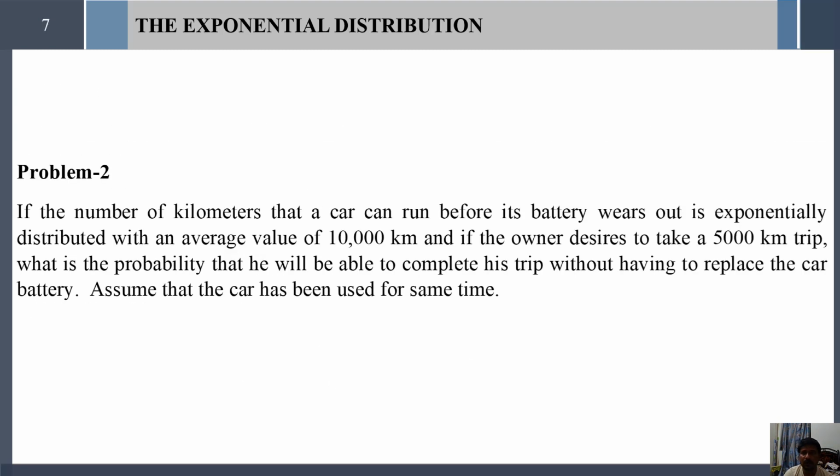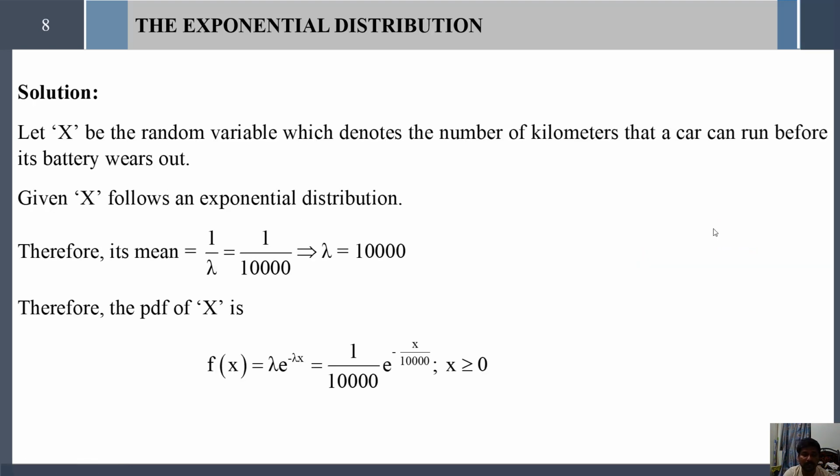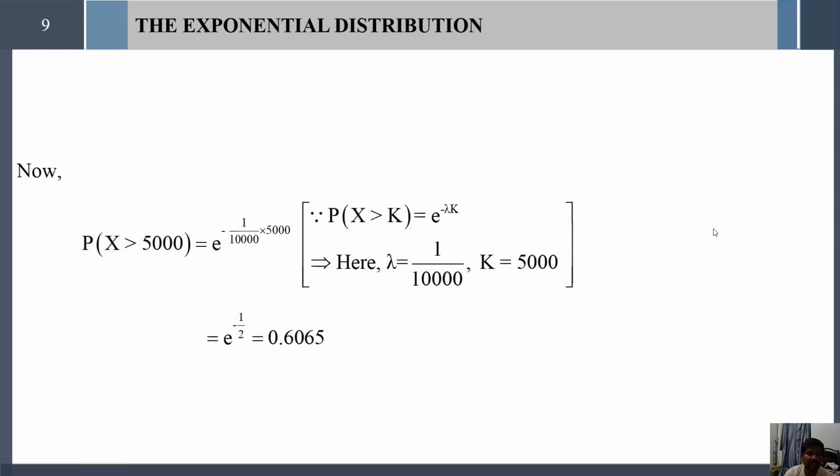What is the question? If the owner decides to take a minimum of 10,000 kilometers, we have to set this 5,000 as the minimum value, because he has to complete the trip without wearing out the battery. Therefore we have to find the probability of x greater than 5,000, so the minimum lower limit here is 5,000. We know that by using the formula